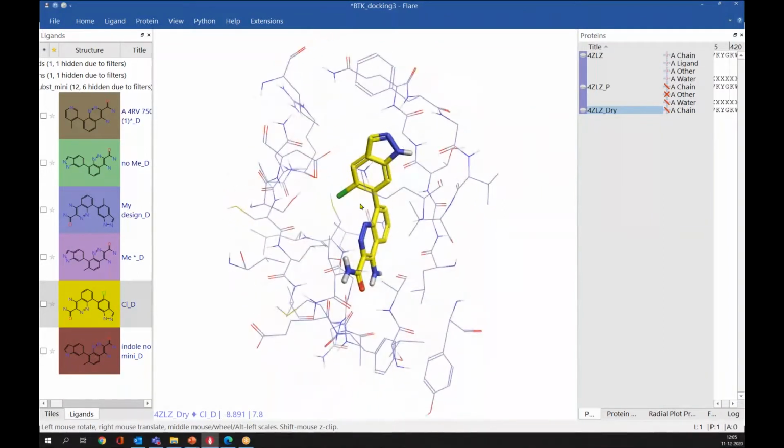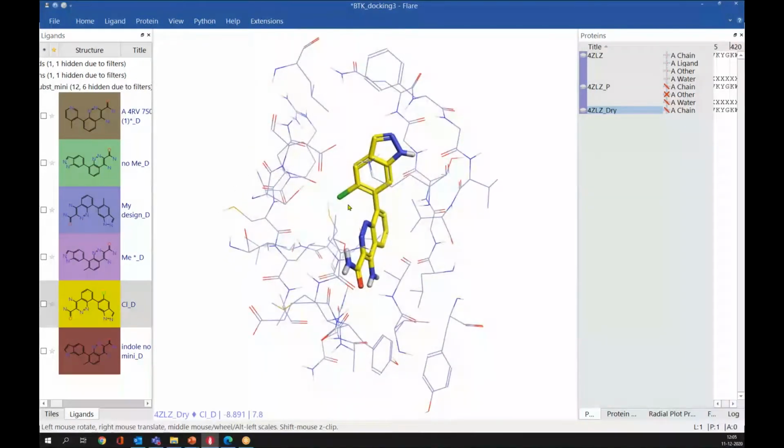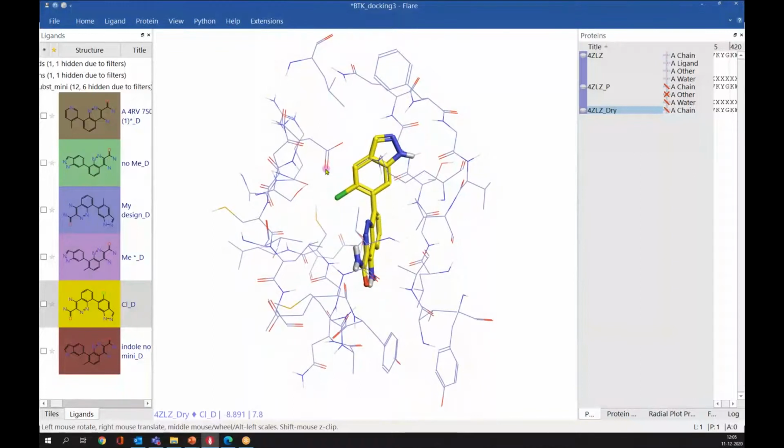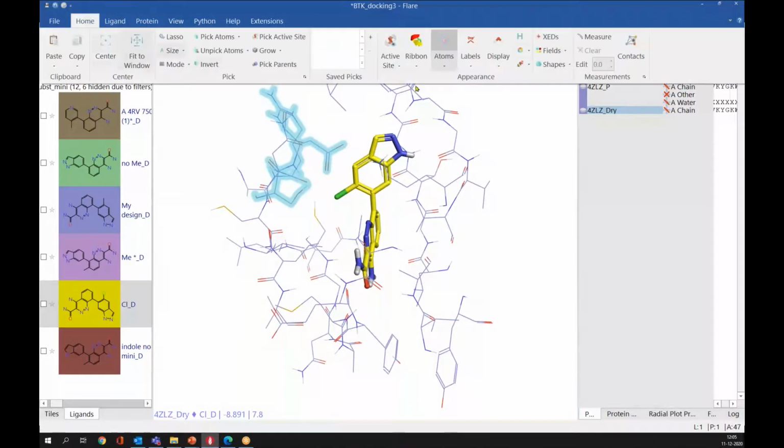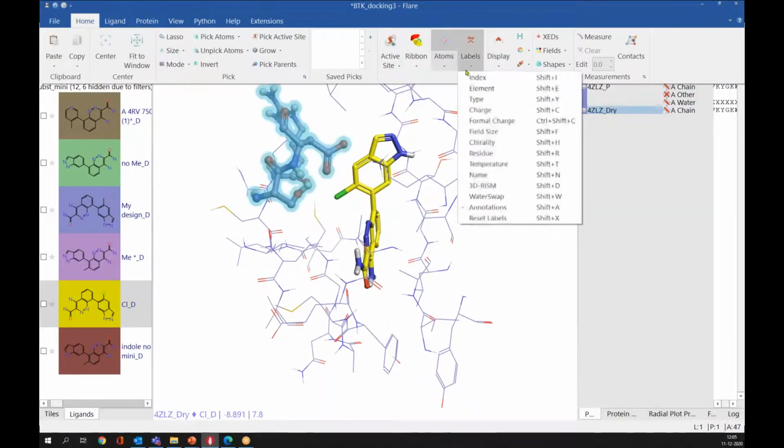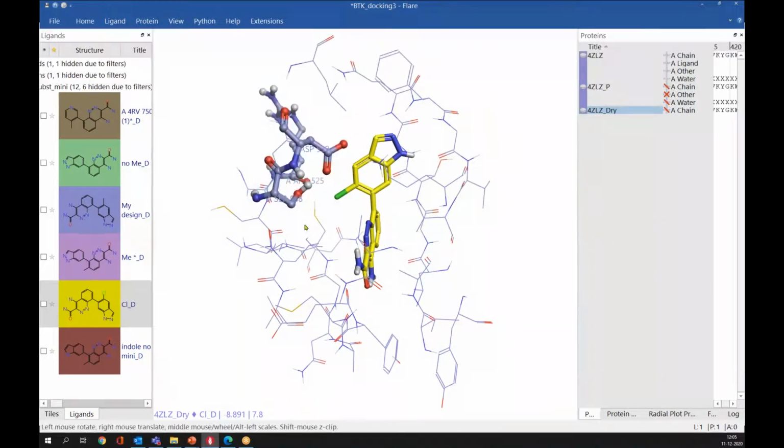If you see only this part, we have a chloro group here, that means negative electrostatics, and this is surrounded by a couple of carbonyl and serine. Let me change the representation of those residues and label those residues. If you see here, we have negative electrostatics, which is electrostatically clashing with these negative electrostatics of these residues here.